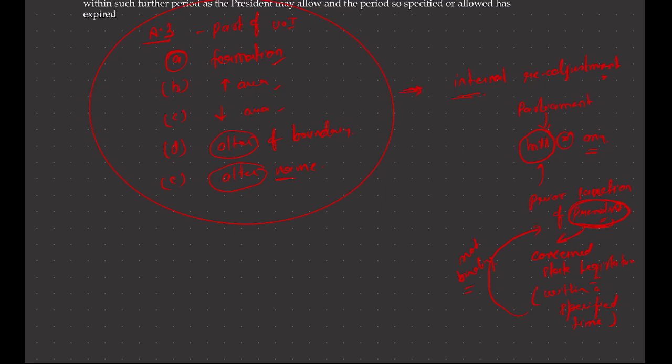Remember, whatever opinion the state legislature gives, that is not binding on the President. And once the President has given sanction, the bill can be introduced in either house of Parliament. And do remember that any bill for the purpose of Article 3 requires only a simple majority, and that too with ordinary legislation.